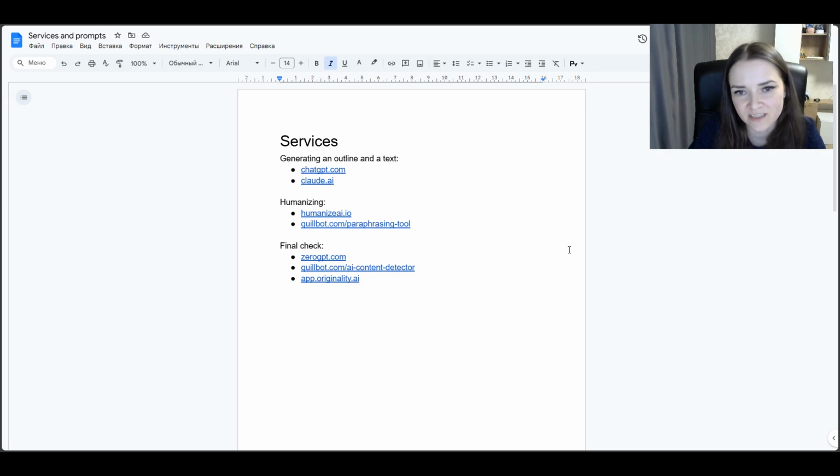And remember that the text you get written by any AI that you use is just a draft. In any case, some percent of AI written text will be shown on AI detectors, so pay attention. Keep in mind that you need to do at least something with your own hands in order for the text to be detected as written by a human.